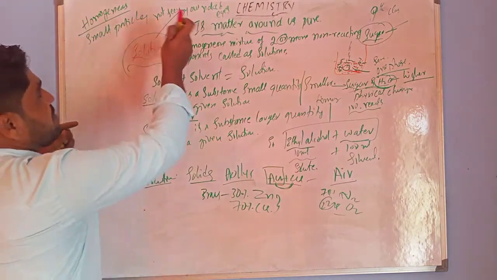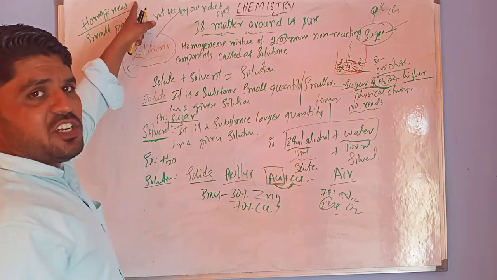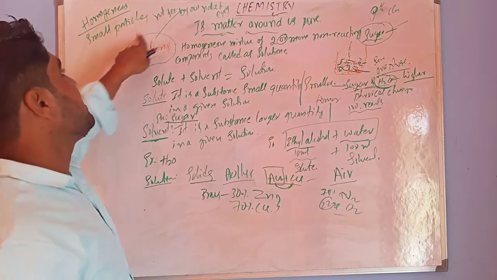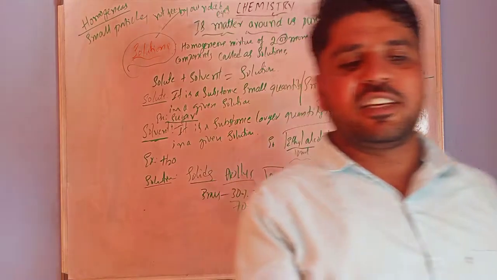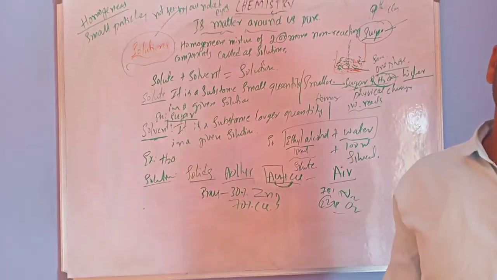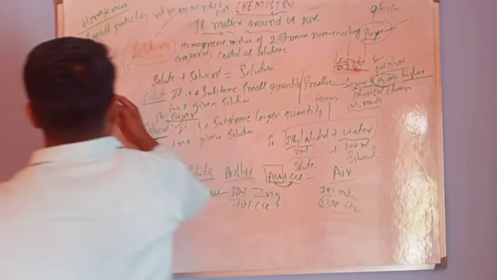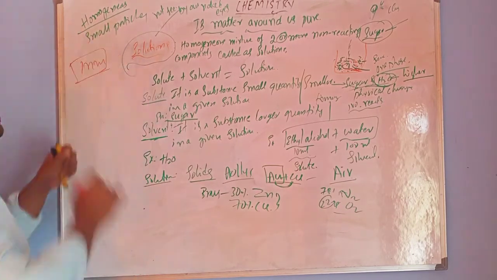These are some characteristics of solutions. Homogeneous is the first one. The second one is that the particles are small; their diameter is very small, that's why you cannot see those particles. The diameter of the particle is about 1 nanometer.